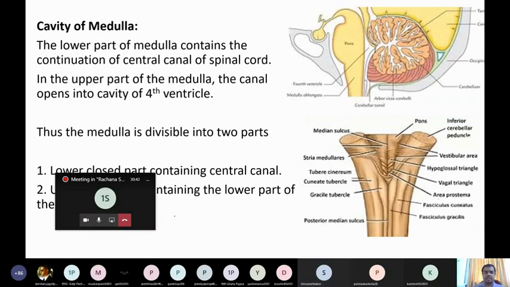So next we'll see the cavity of medulla. The lower part of the medulla contains the continuation of the central canal of the spinal cord. In the spinal cord, we studied earlier, I'll make the diagram.